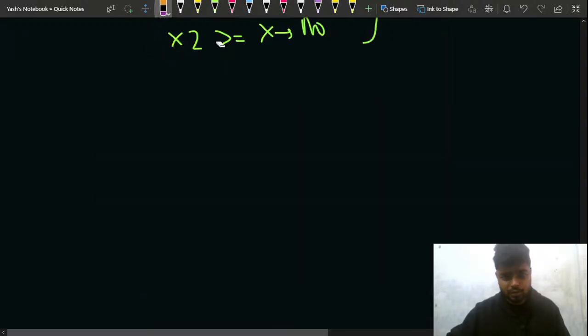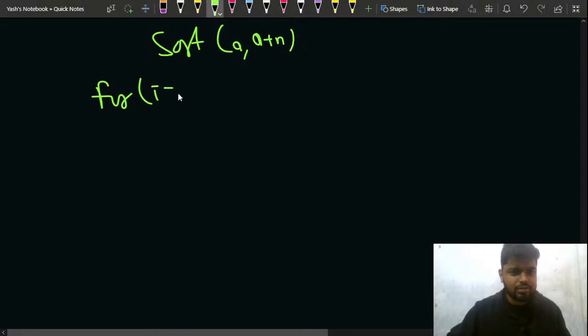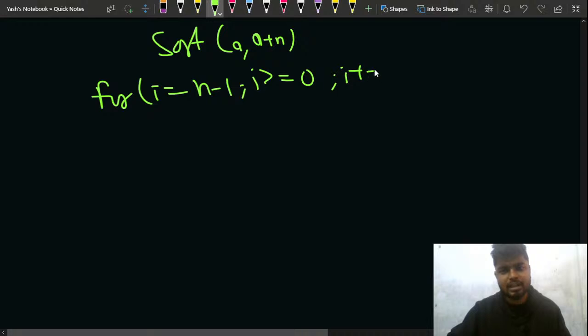Because what happens, first of all, this array that has been given to you, you can just simply sort that array. Can I say that? Yeah, right. You can sort the given array, and after that you can start your iteration from the last element until i is greater or equal to 0, and you can simply do an i minus minus.